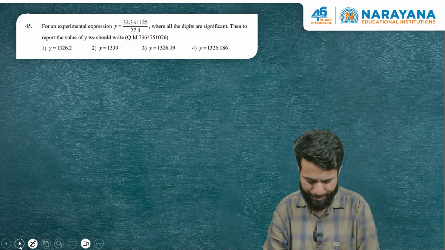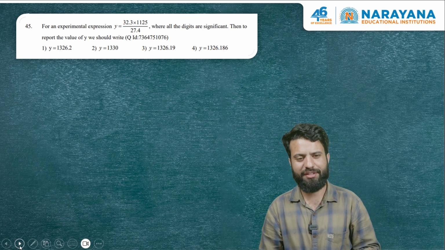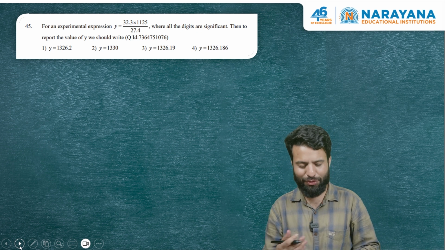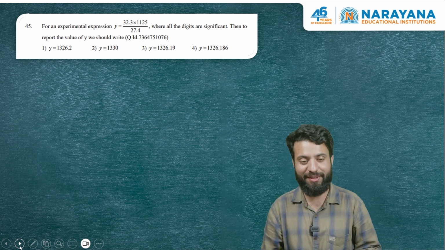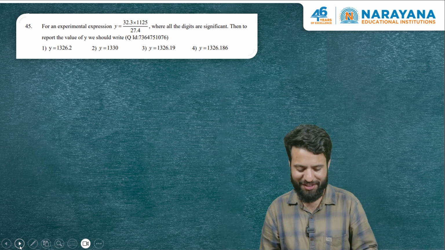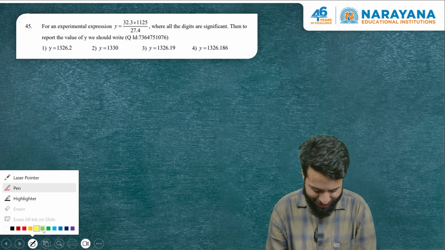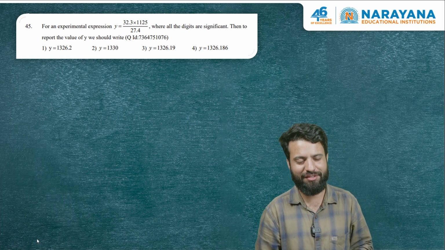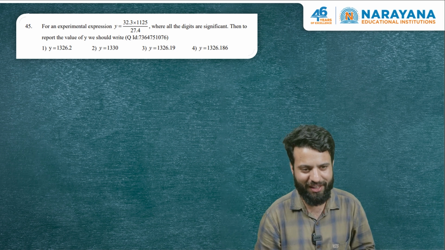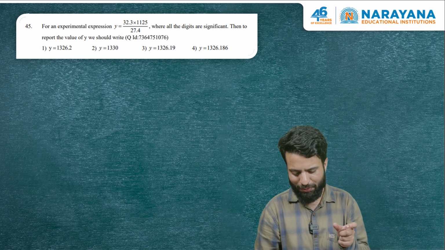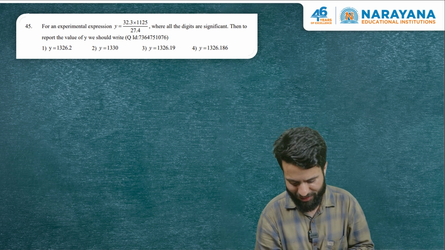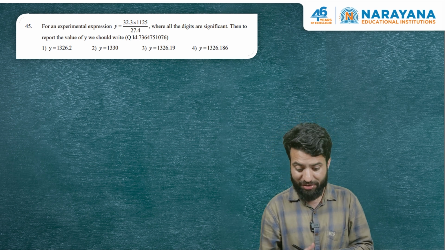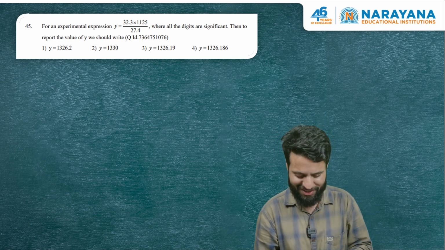Let's go to the next one. This is a very simple question based on significant figures. You know the rule. In multiplication and division, the answer should have as many significant figures as the one with the least significant figures. In the original question, we have three numbers: 32.3, 112.5, and 27.4. 32.3 has three significant figures, 112.5 has four significant figures, 27.4 has three significant figures. Our answer should only have three significant figures.